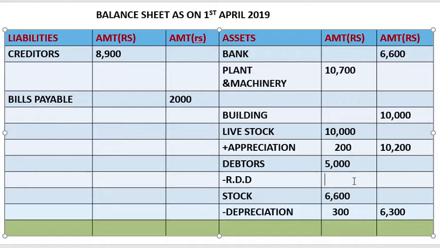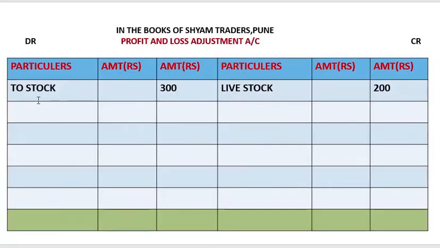How much will it be? 10%. It means 500 RDD. So in the outer column we get 4,500, and this RDD will go over here in the profit and loss adjustment account to RDD. How much? 500.